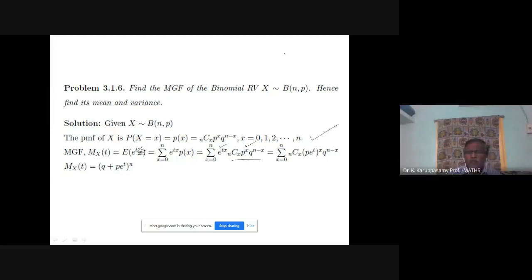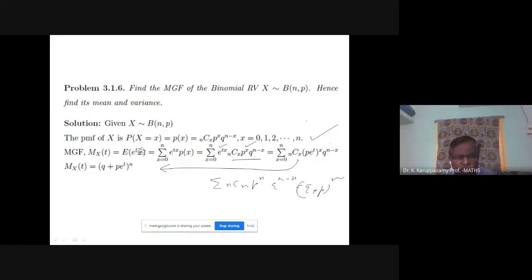How did we get from this step to this step? This is the binomial expansion formula: the sum of nCx p power x q power n minus x is nothing but (q plus p) power n. So we just use that, and the moment generating function is obtained.